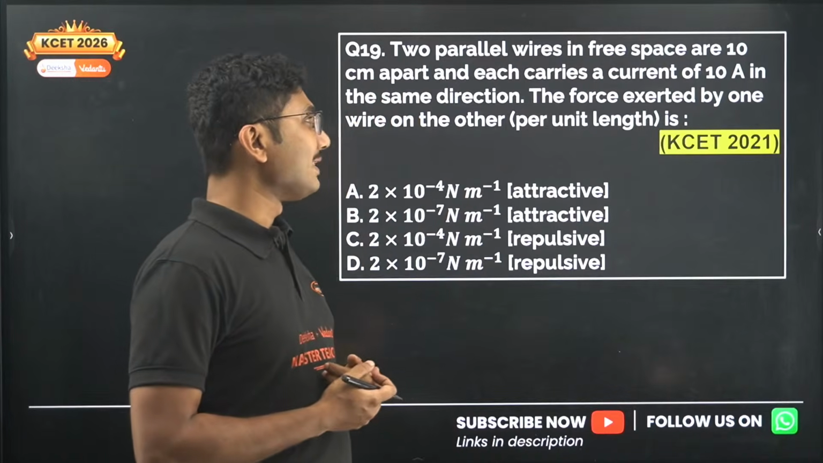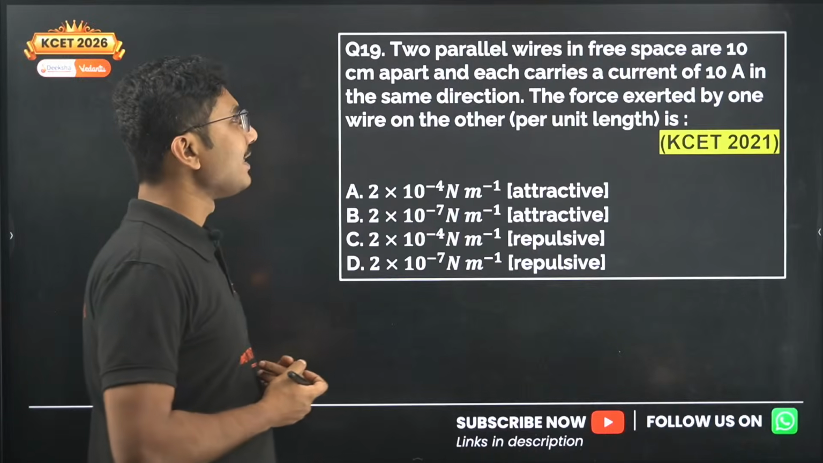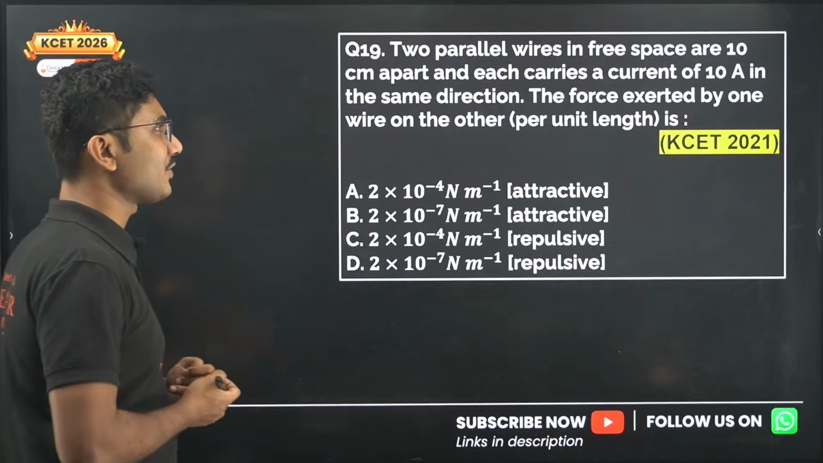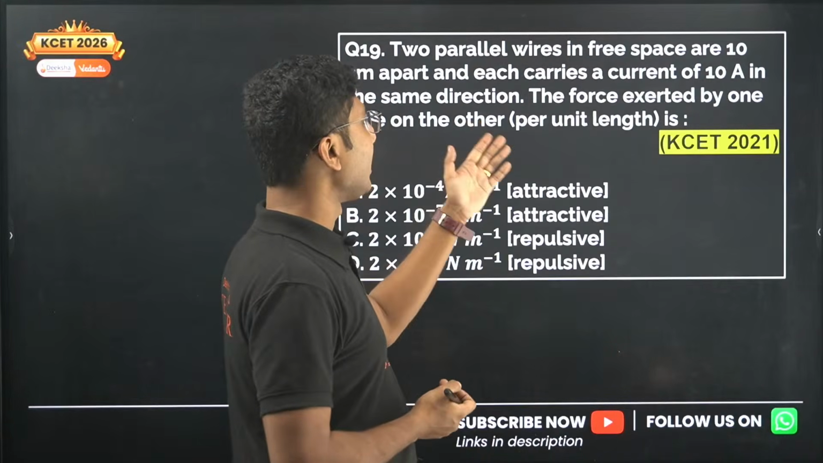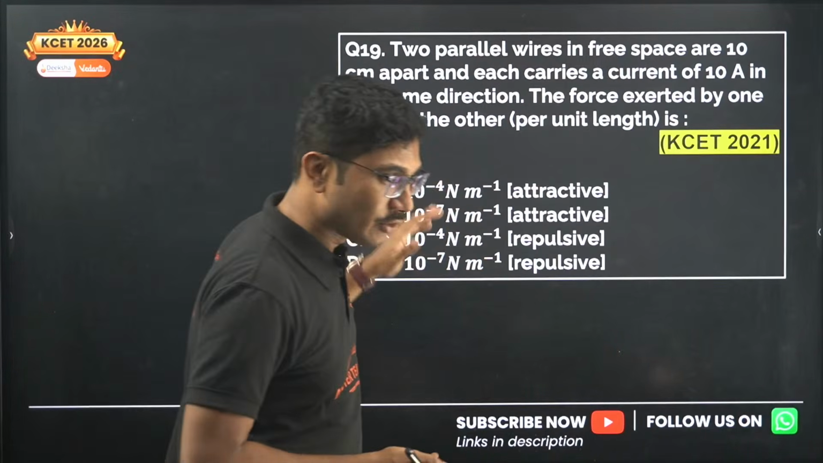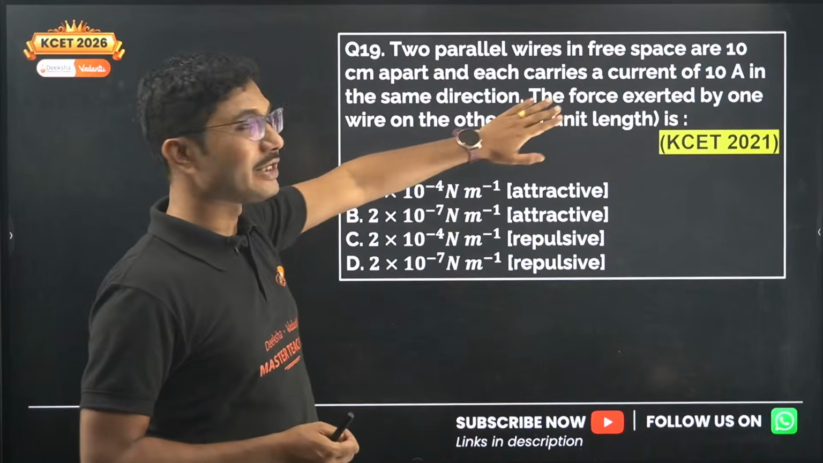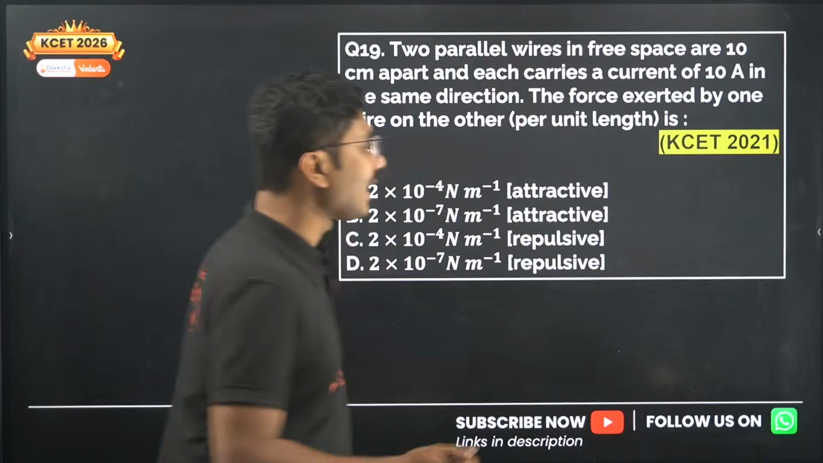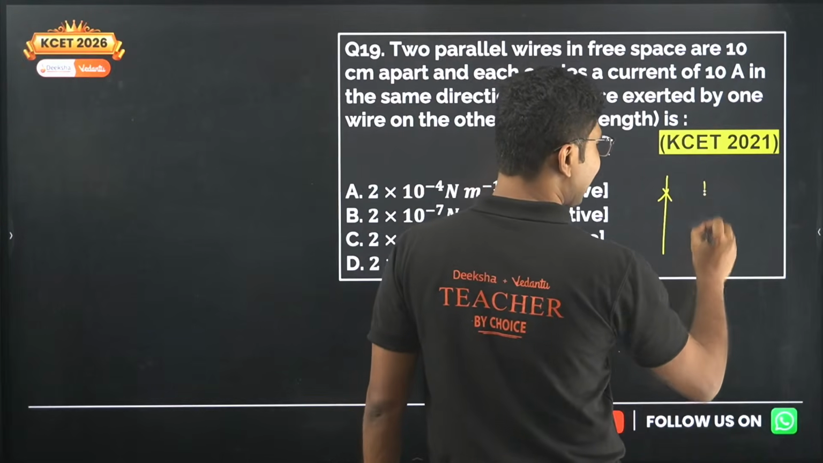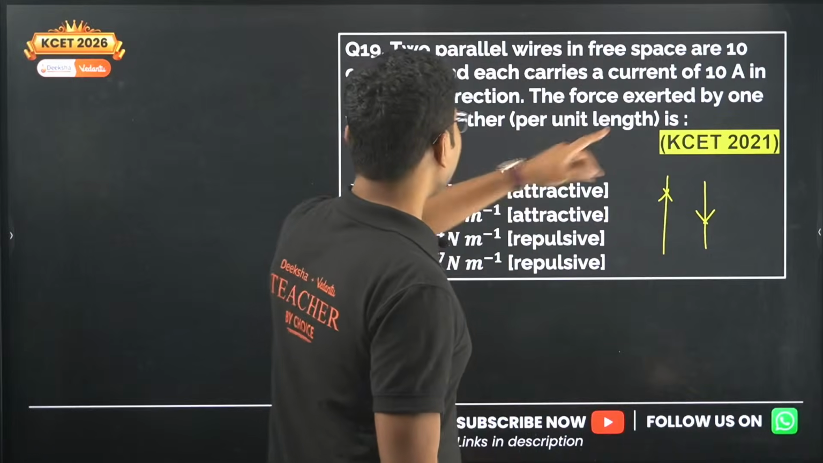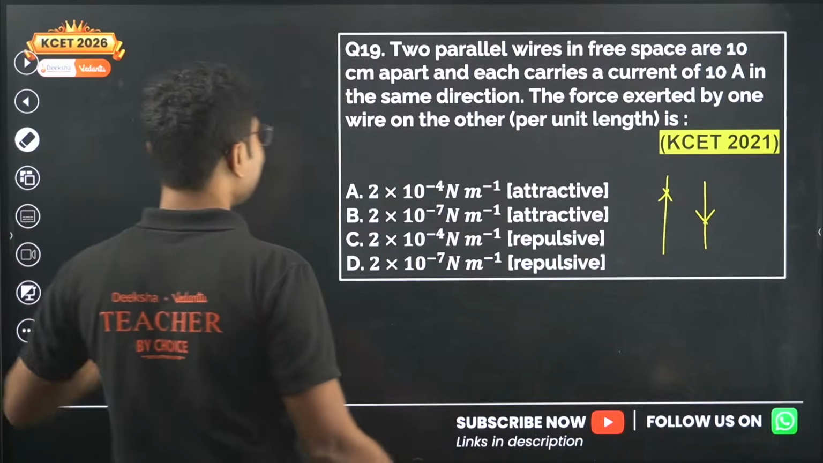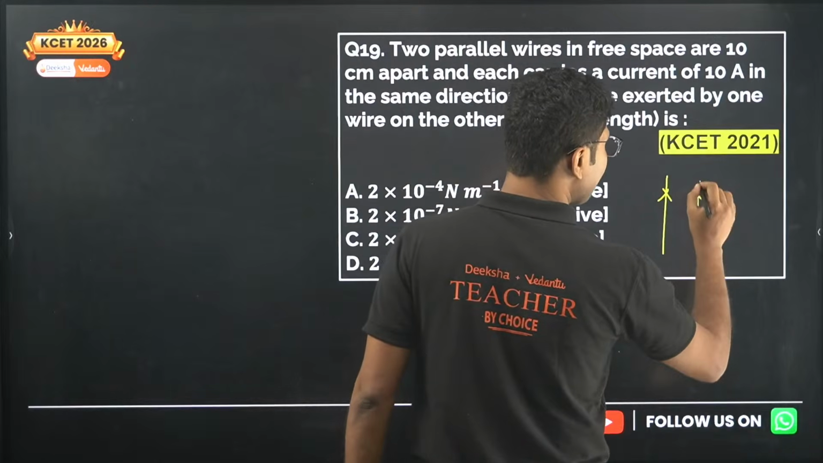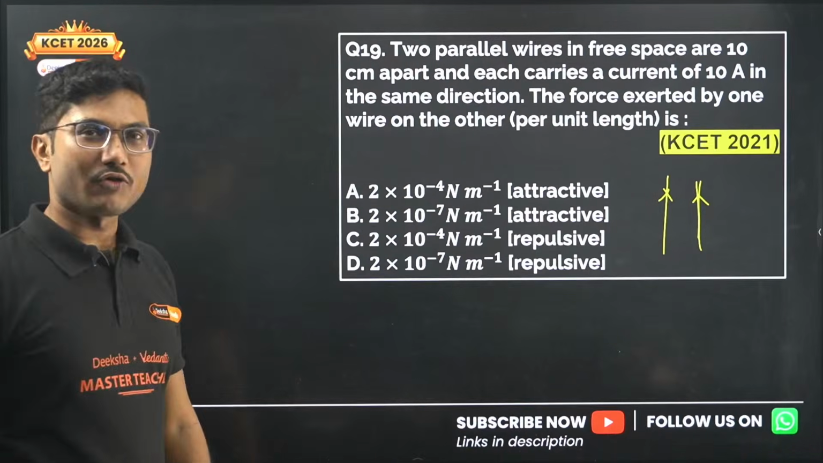Two parallel wires in free space are 10 centimeter apart and each carries a current of 10 ampere in the same direction. The force exerted by one wire on the other. So Nataraj, I don't know whether you are here or not, the same question repeated in 2025. Not exactly the same, but conceptually the same. In 2025 the question was, one is taking current in this side, another one in this side. But in 2021 they asked, they are carrying the current in the same direction. As I mentioned, similar conceptual questions have come in KCET from time to time.